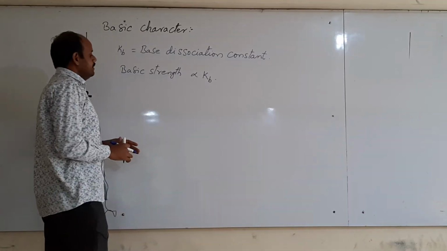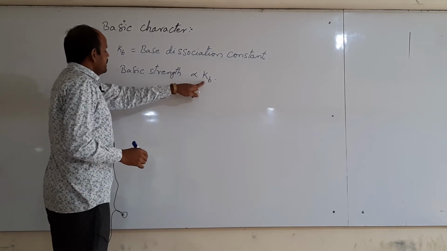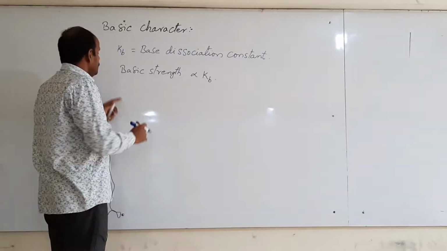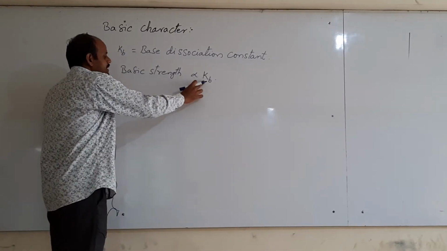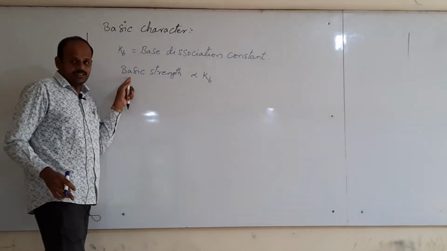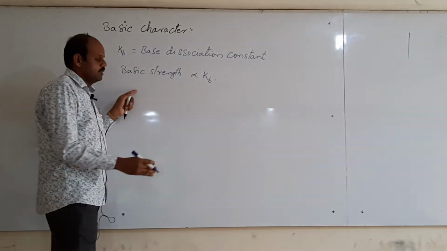That means, what is meant by Kb? Base dissociation constant. If the Kb value is more, then it has more basic strength. If the Kb value is low, then that compound has less basic strength.